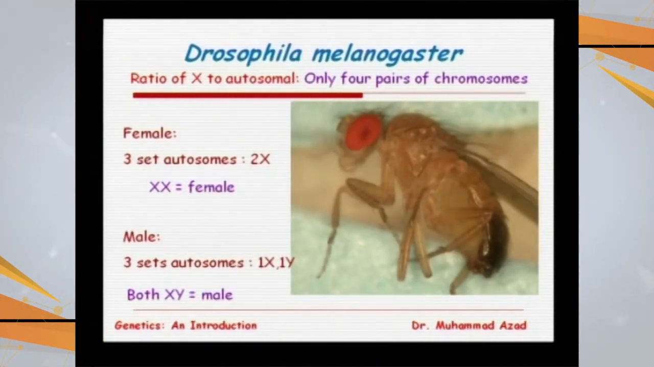So this is Drosophila melanogaster, and all the females have 3 sets of autosomes, which are not concerned with sex, and 2 X chromosomes. In the male, there are the same 3 sets of autosomes as in the female, but of the sex determining chromosomes, one is just like the female X and the other is shorter, and that is called the Y chromosome. So males have the genotype XY, while females have XX.